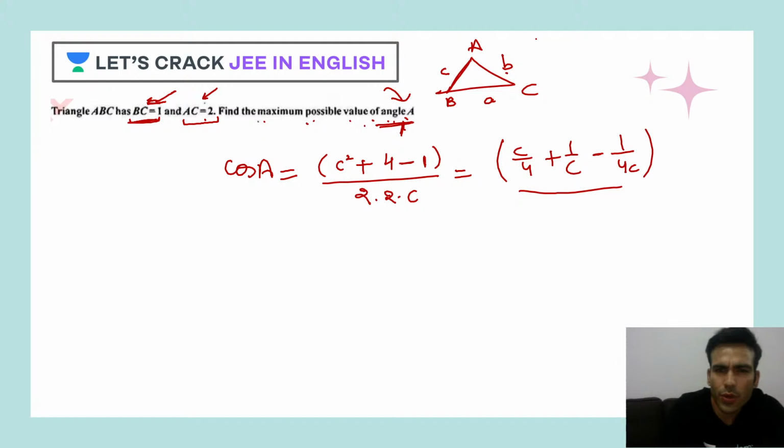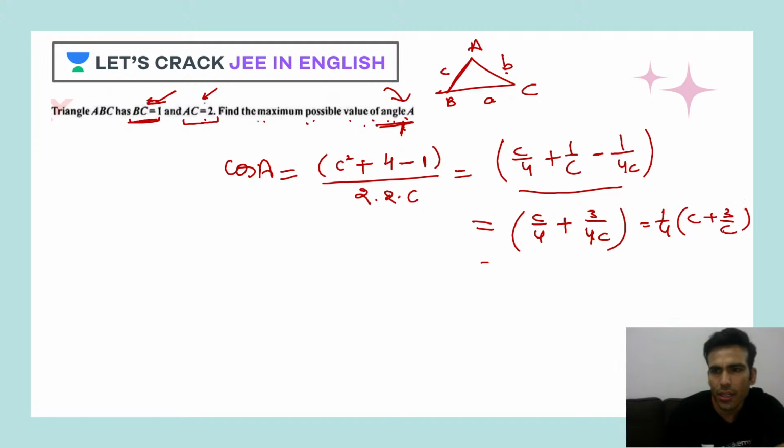Or c square plus 3. Or what I can do is, I'll simplify this more. c by 4 plus 3 by 4c. Now we have only these, and I can take 1 by 4 common also. So now I'll have 1/4 of c plus 3 by c. Now if you want to maximize the angle A, this c plus 3 by c should be minimum.